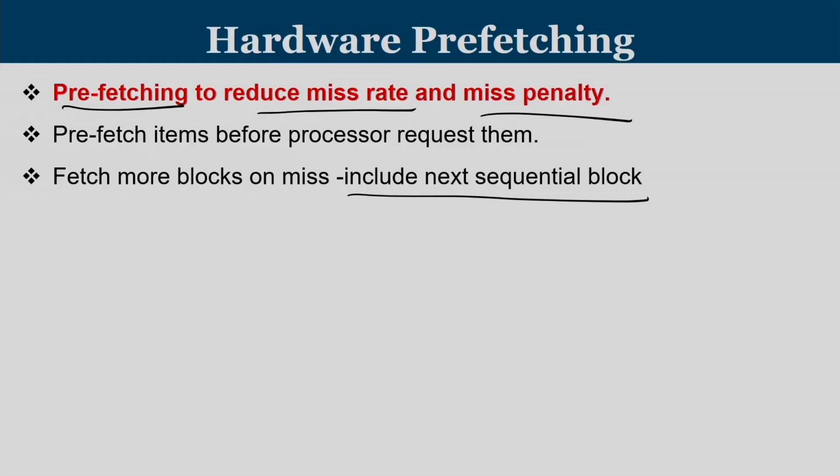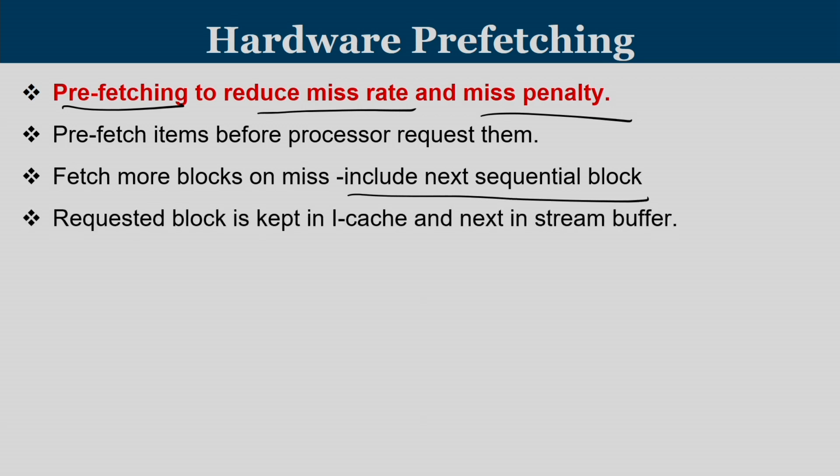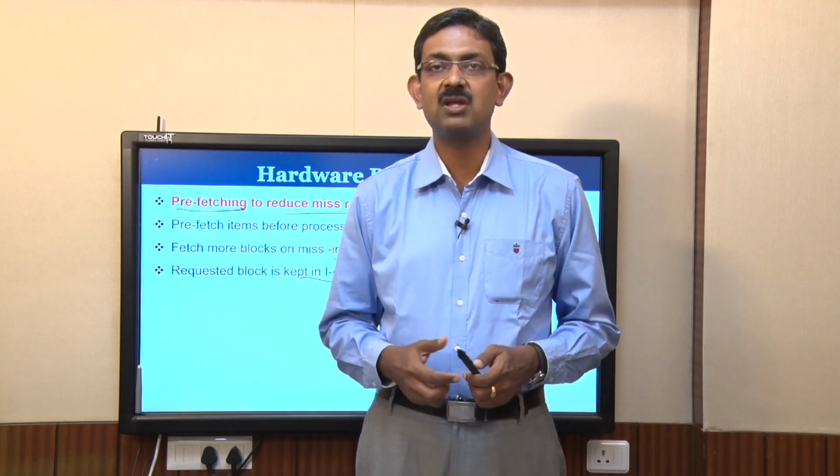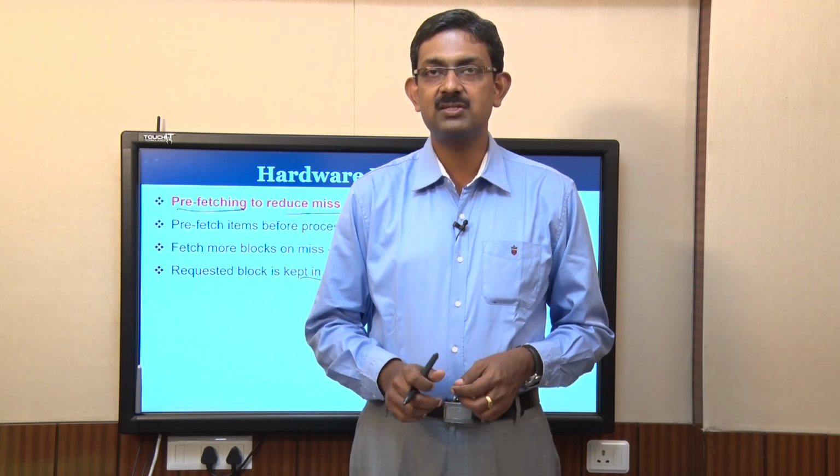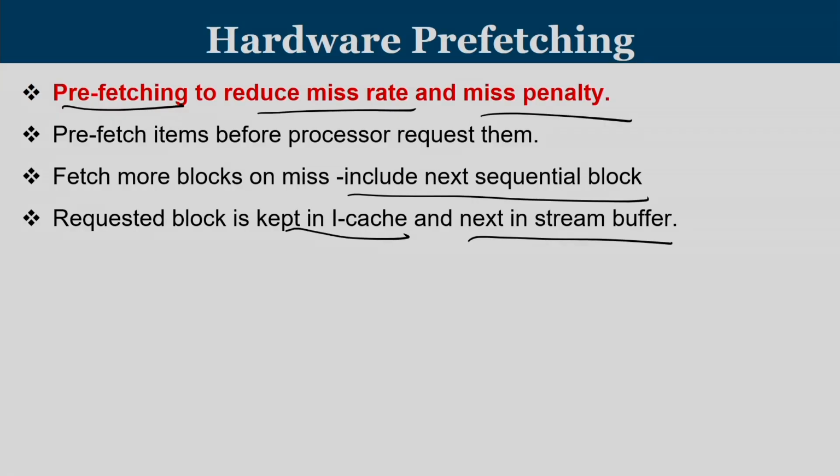The most commonly used method for prefetching is sequential prefetch. That means if you bring block L, then L plus 1 is also brought. The requested block is kept in the iCache, and the prefetch block is kept in something known as a stream buffer. So, the stream buffer is an extra storage, and this extra storage is going to keep the prefetch block.